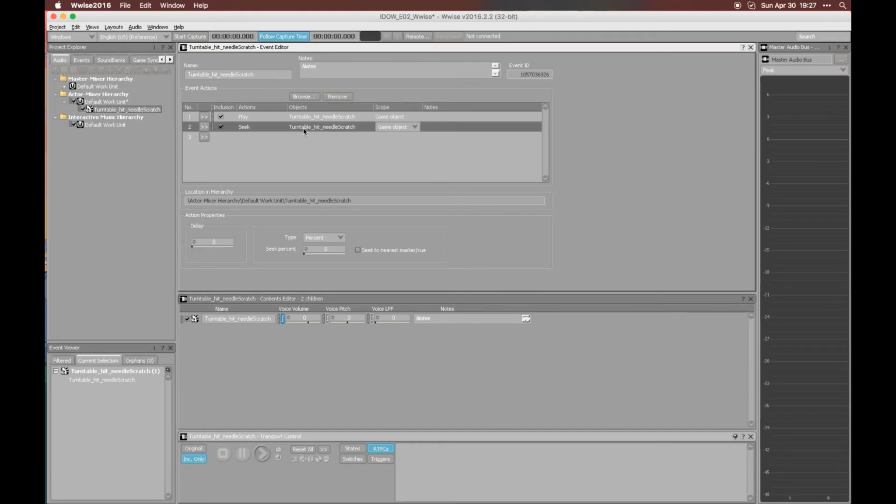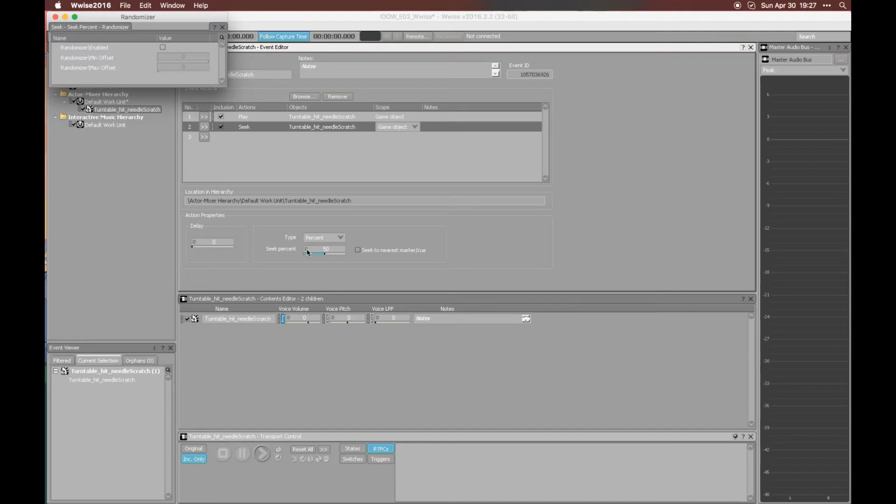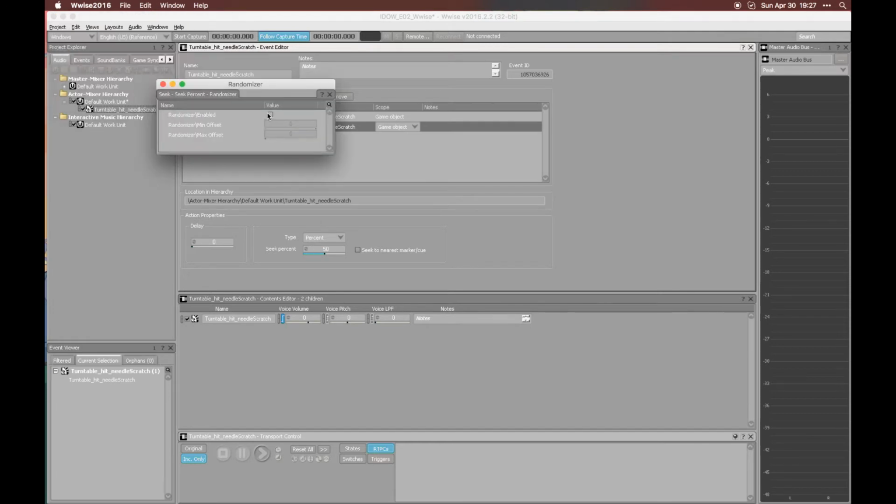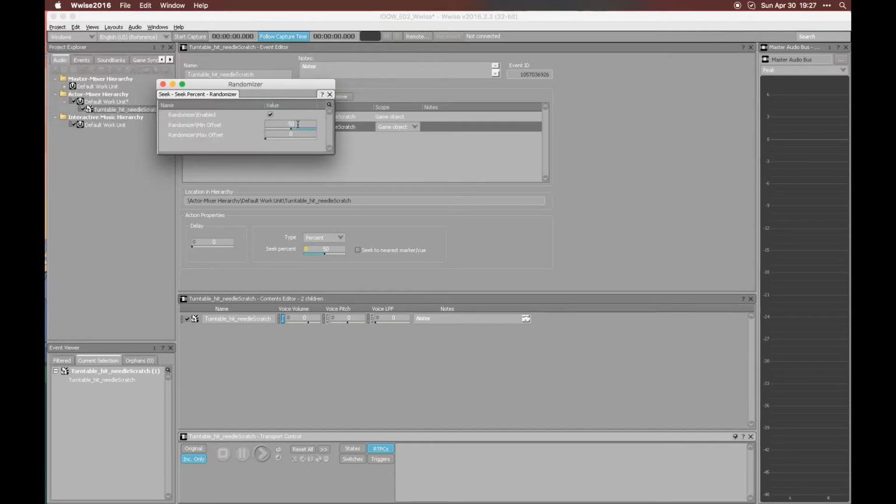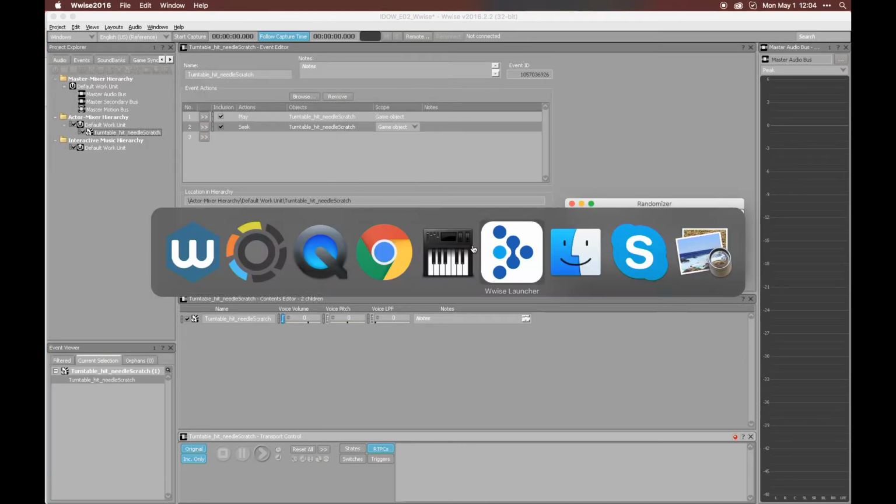We will use seek on this object, scope is game object, of course. And we will seek using the percentage parameter. What I usually do is set the percentage to 50%, and then use the randomizer and set it to -50 and 45. Why did I do this?